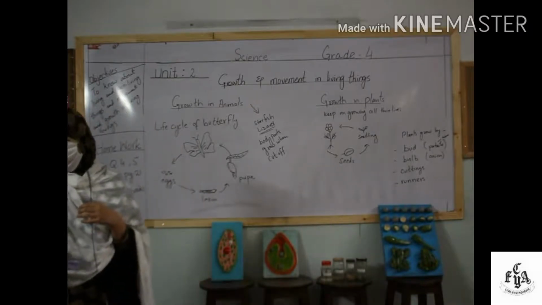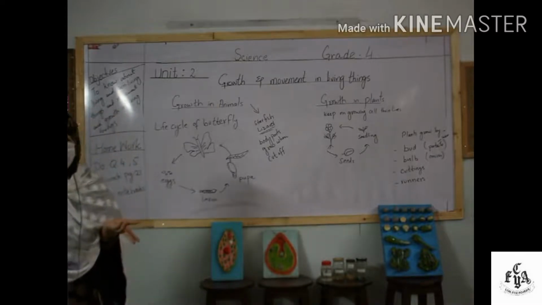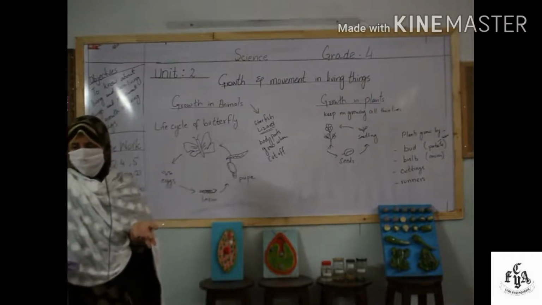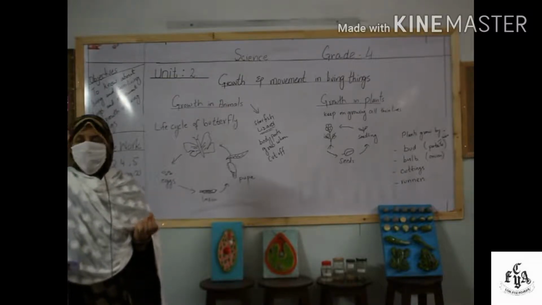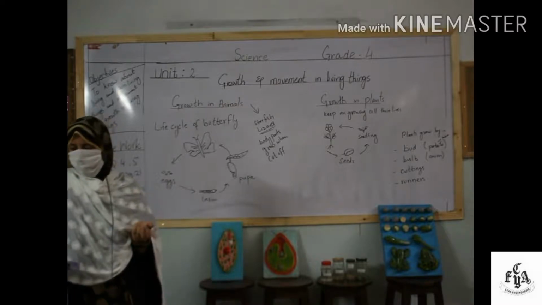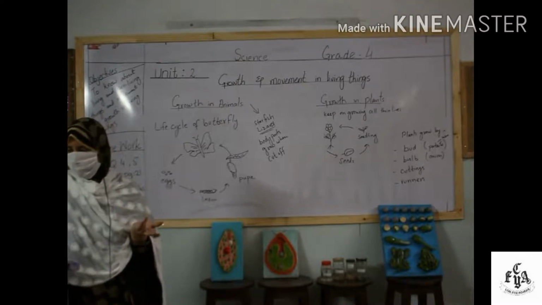Now there are some uses of plants and animals. You know it very well. What are the uses of animals? We can take a lot of food from them, like cattle and sheep, they give us meat, milk, wool and leather. Milk is very important for our growth and our body. It gives us calcium. And we make butter, yogurt and cheese from it. The poultry, meaning the chicken, for example, gives us meat and eggs.